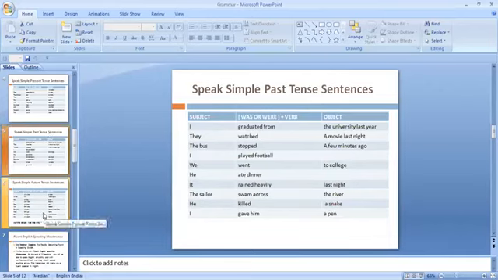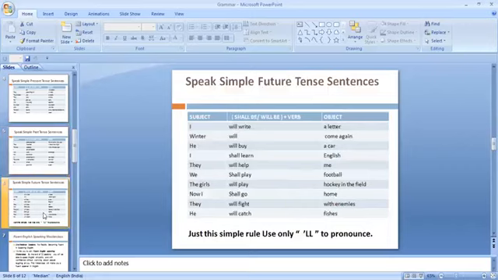And when you practice the future tense, you'll be practicing: I will write a letter. Winter will come again. They will play by a car. I will learn English. They will help me. We will play football. The girl will play hockey in the field. Now I will go home. They will fight with the enemies. He will catch the fish. Catch fishes, sorry. He will catch fishes.